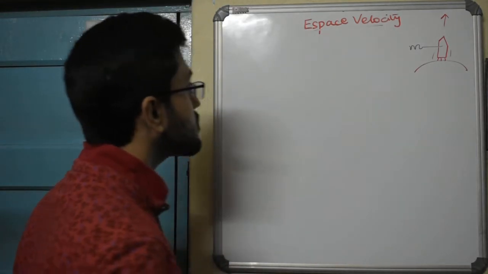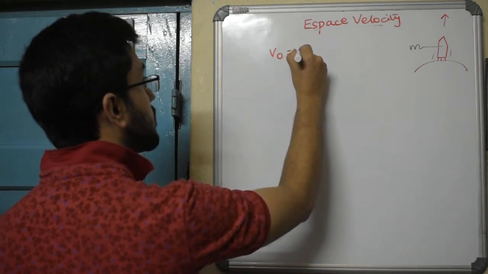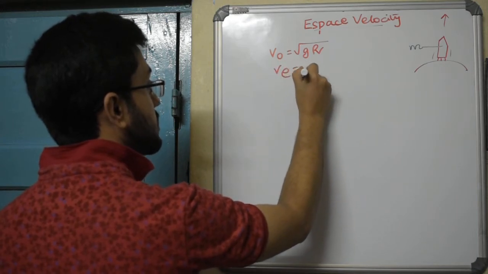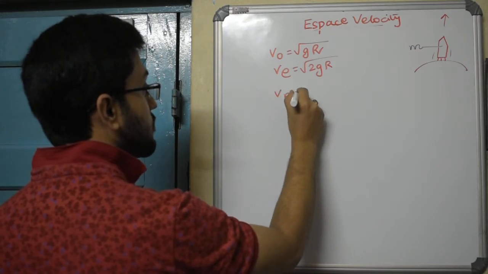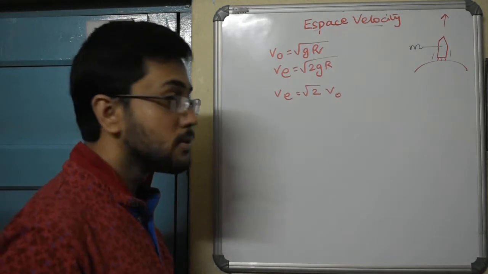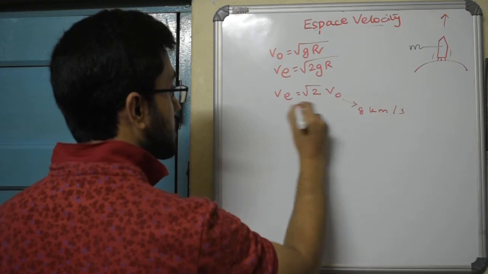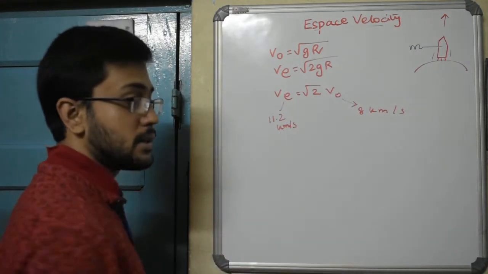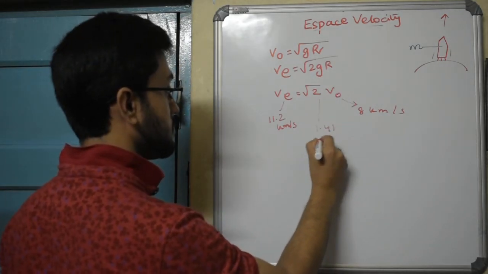In a previous derivation we had done this, that the orbital velocity of a body is root over g times radius of Earth, and just now we found out escape velocity is root over 2gR. Therefore one can easily see that escape velocity is root 2 times the orbital velocity. If you do this calculation, you had found out last day this is around 8 km per second, and we just now found out this is 11.2 km per second. So it does differ by a factor of root 2, which has a value of 1.41.